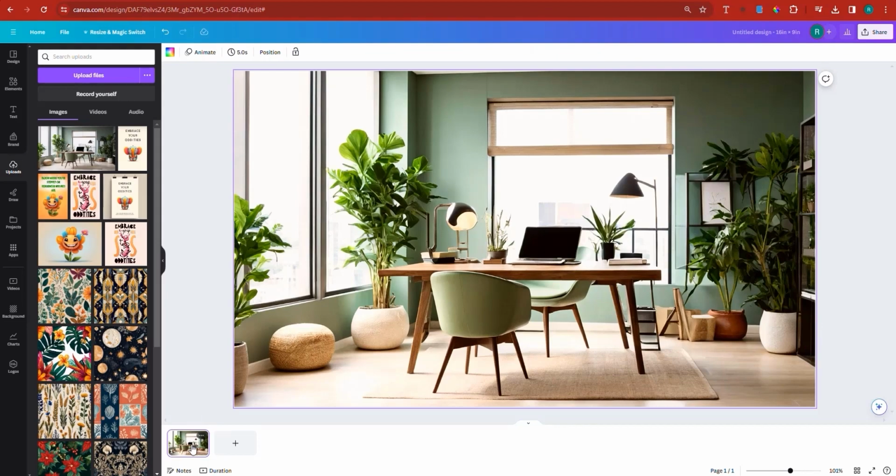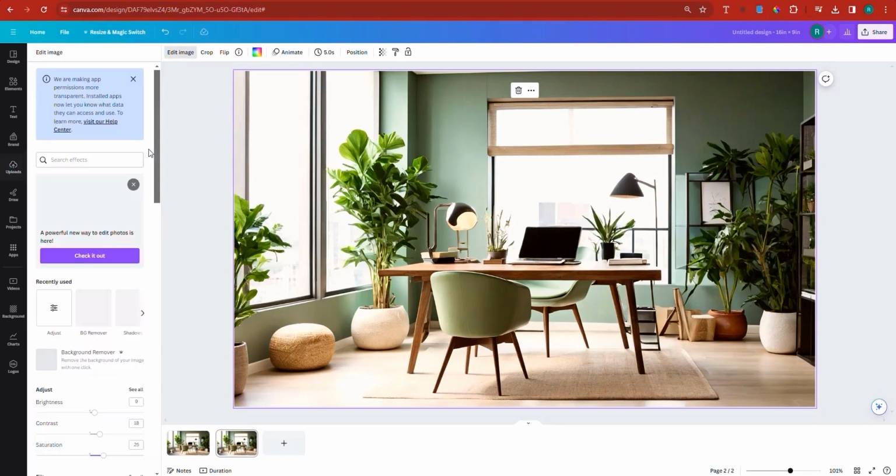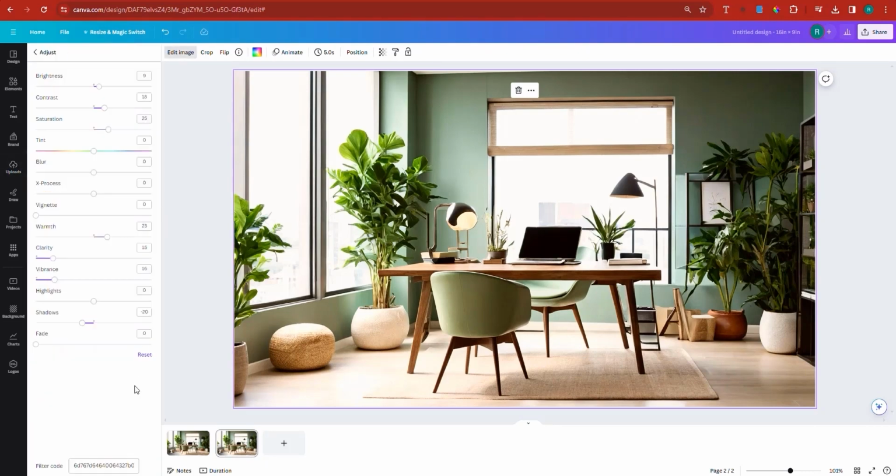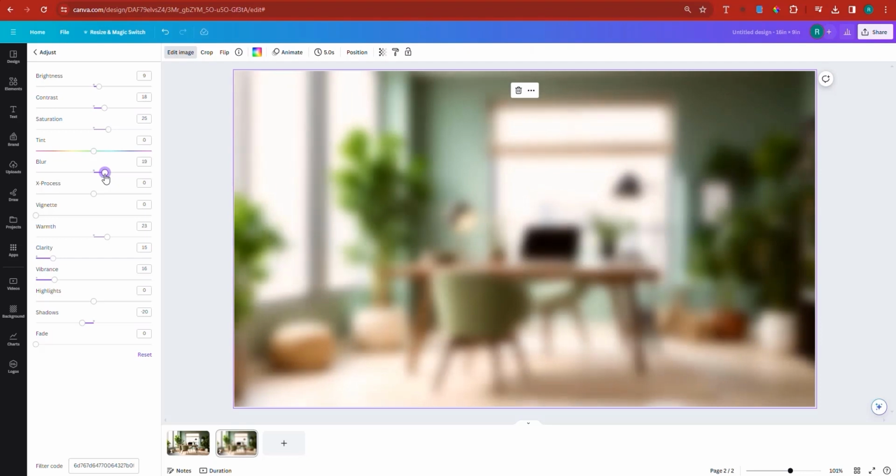So right now we have the image. What you can do, you can duplicate the image. And on the second image that we have duplicated, which is nothing more than the first image, you can click edit the image again. And we have the option of blur. If you click on see all, you have the option of blur. So you can increase the blur. And as you can see right now, it is blurred.